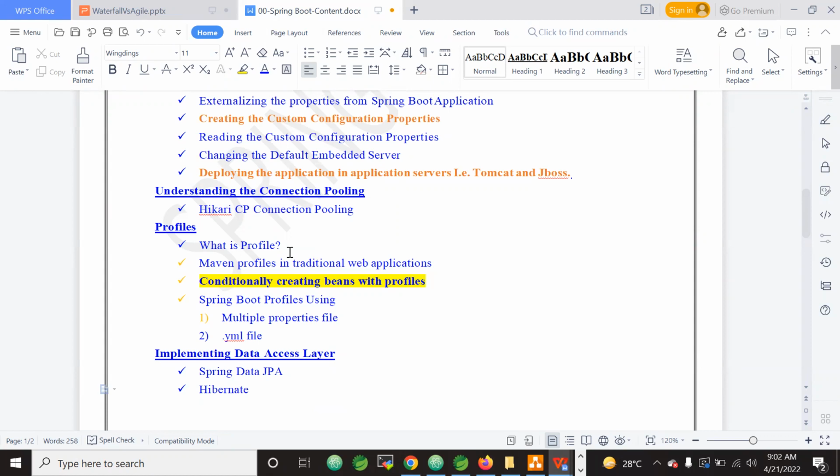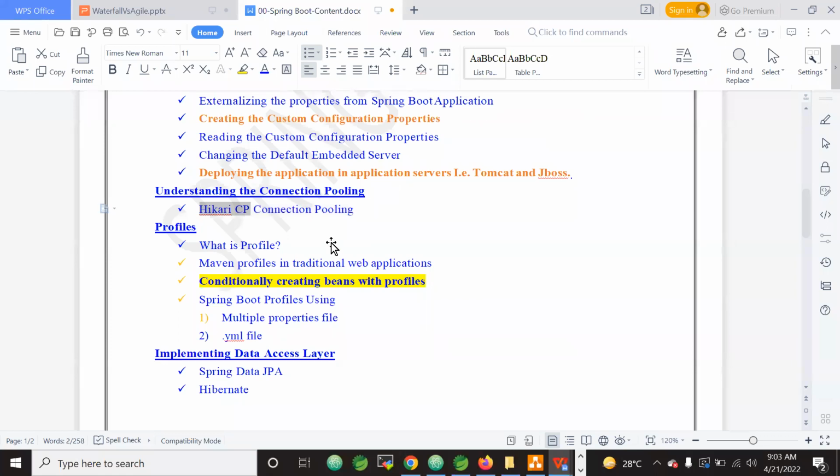Why is Hikari CP connection pooling used? What is the benefit of Hikari CP connection pooling? See, this Hikari CP connection pooling is the world number one fastest connection pooling library that is used by Spring Boot.